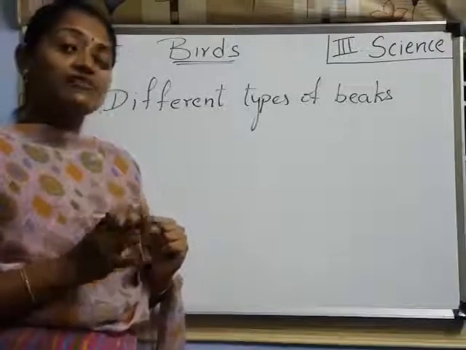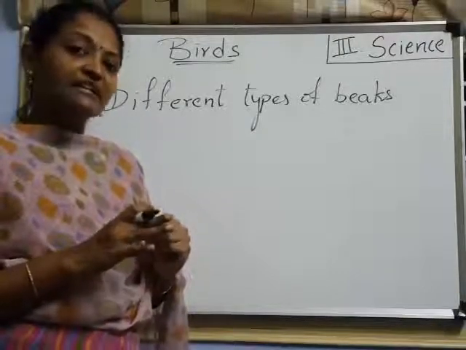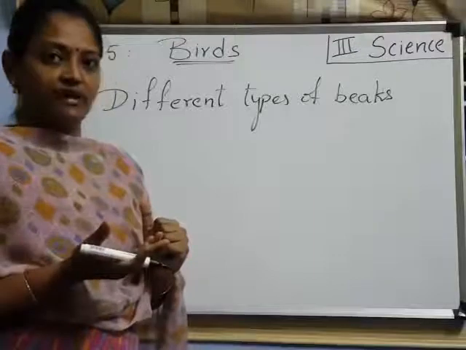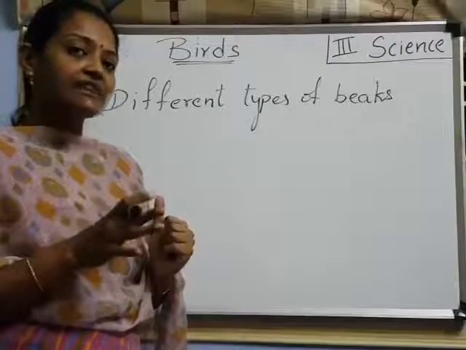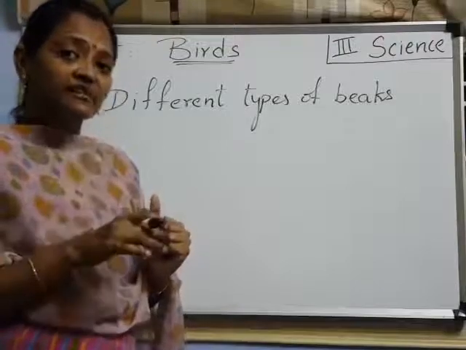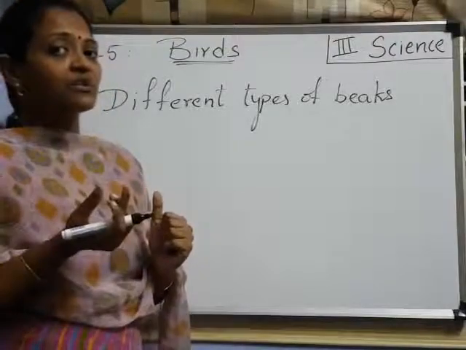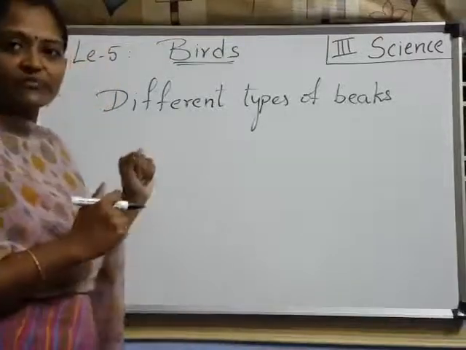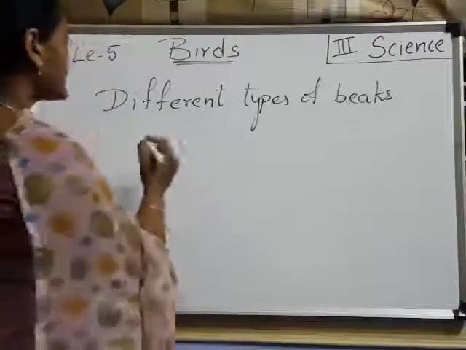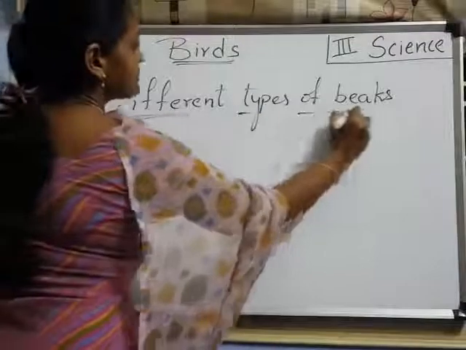Understood? Based on its food, the beak is also different. If it is able to eat any hard structure, the beak is different. If it is eating small insects, the beak is different. So, we will see about different types of beaks in this class. Now, the first one.